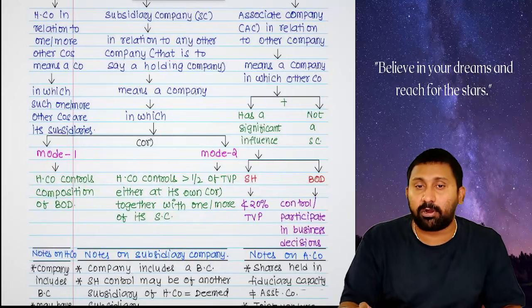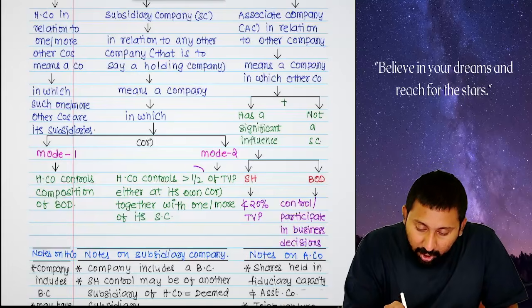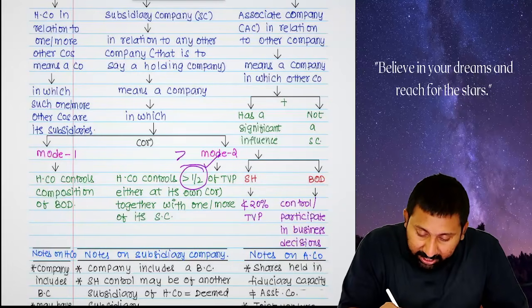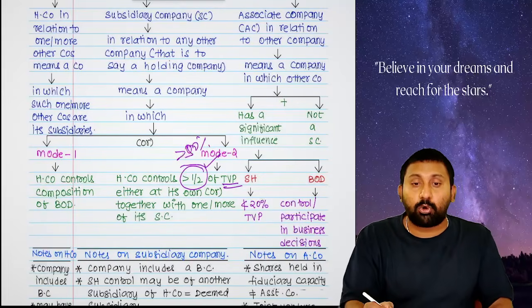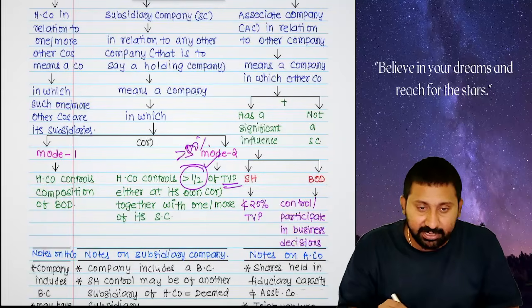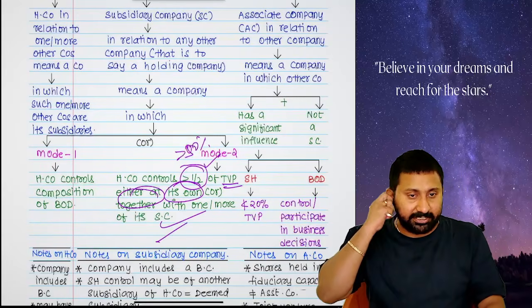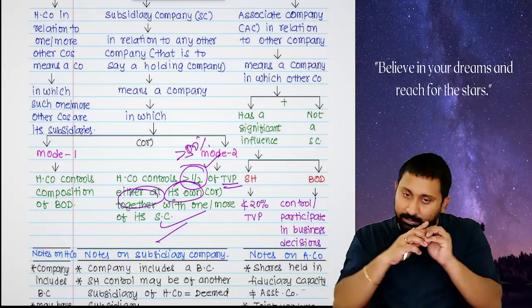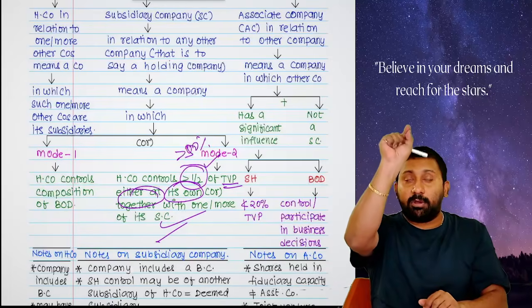What do you mean by shareholding control? Holding company holds not less than, or more than, 1/2, more than 50%, that's the meaning, of total voting power, equity shares, either on its own or together with one or more of its subsidiaries. Okay. Already I am holding 51%. That's all. You become holding, that becomes subsidiary. No, sir.